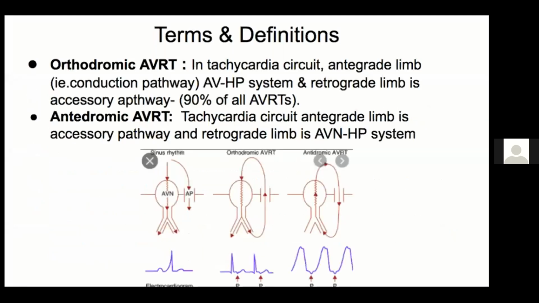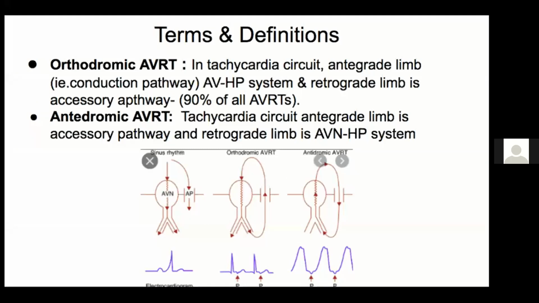Then there are two types of predominant tachycardia: the orthodromic AVRT and second is antidromic AVRT. Orthodromic means out of these two limbs, the antegrade limb is going through the AV system and the retrograde limb is the accessory pathway. And majority of the tachycardias are like that. And then can be antidromic.